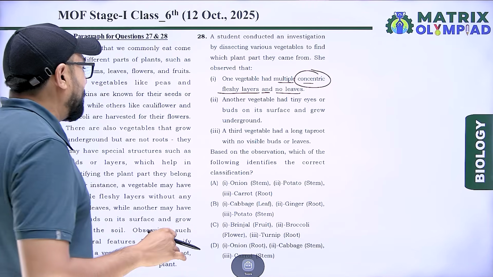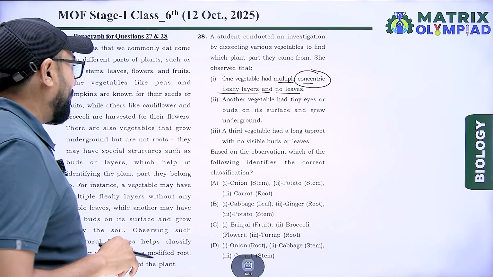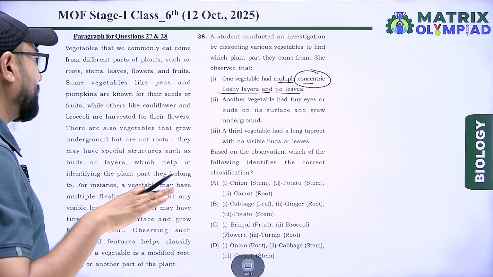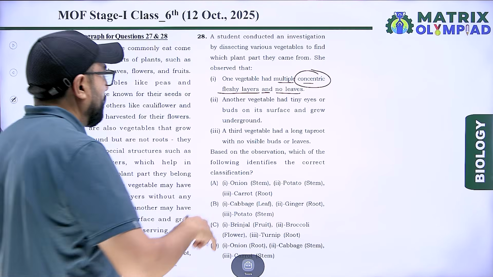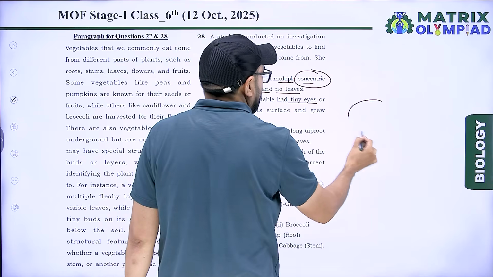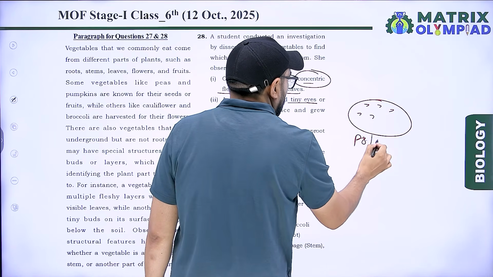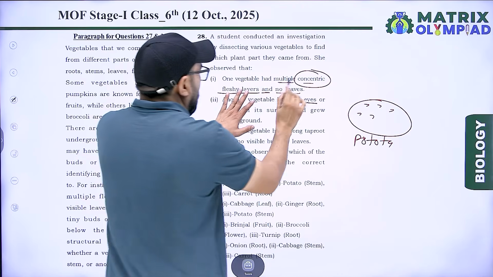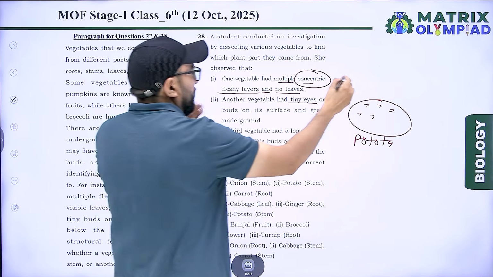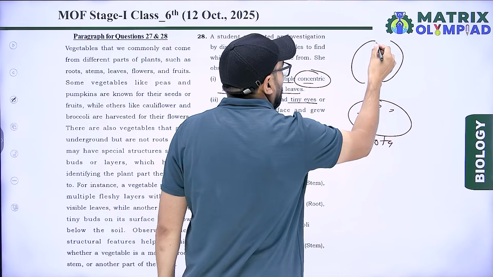Next, another vegetable had tiny eyes on its surface and grew underground. Tiny eyes are present on the surface of potato, and multiple concentric fleshy layers in onion.